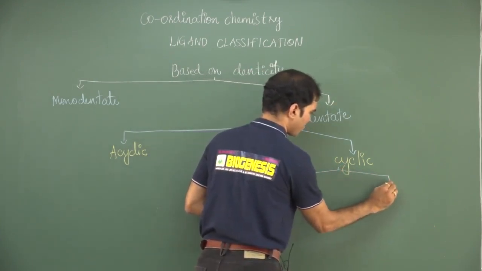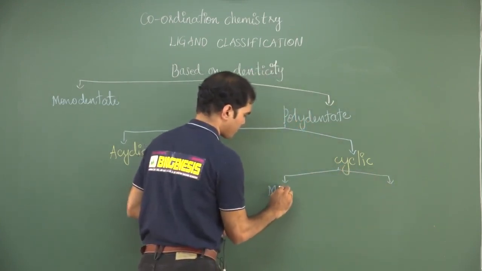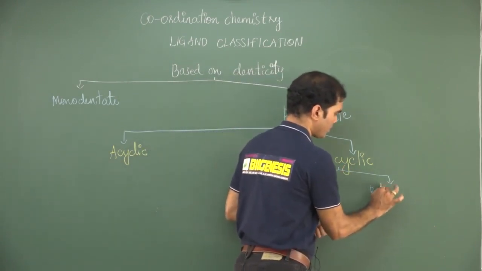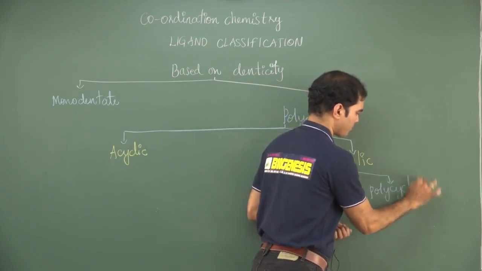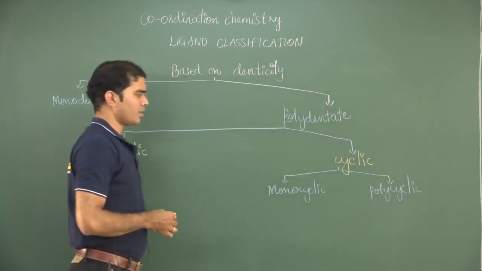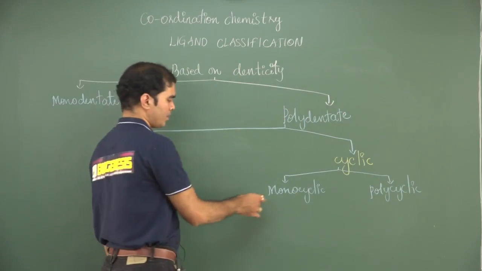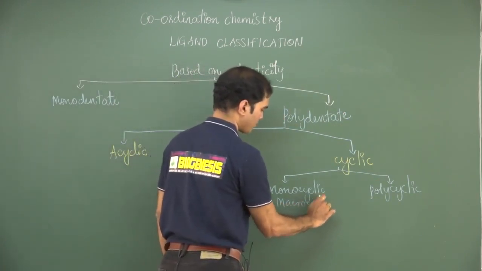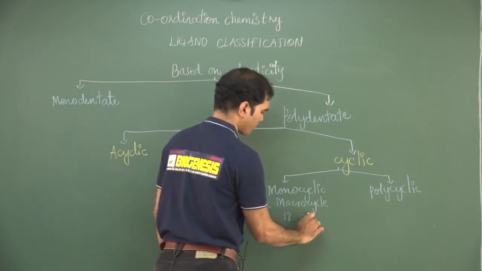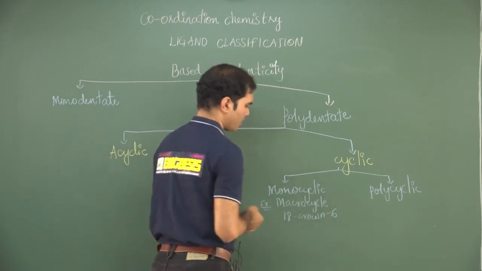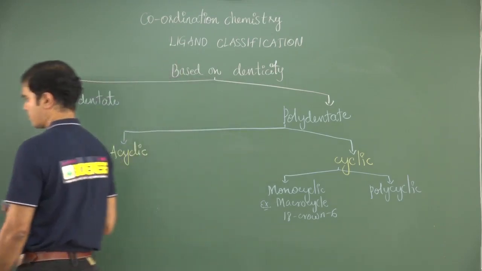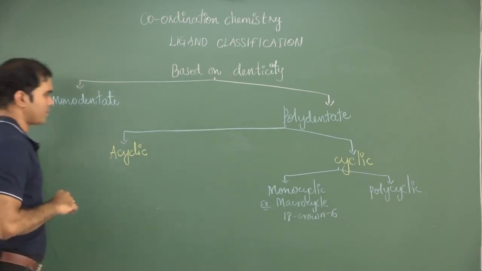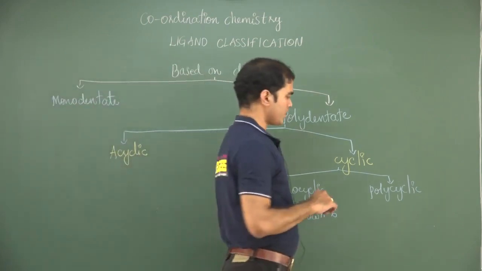Cyclic could be monocyclic and polycyclic. There could be only one cycle or there could be many. One of the best examples is a macrocycle, 18 crown 6. It is 18 crown 6.